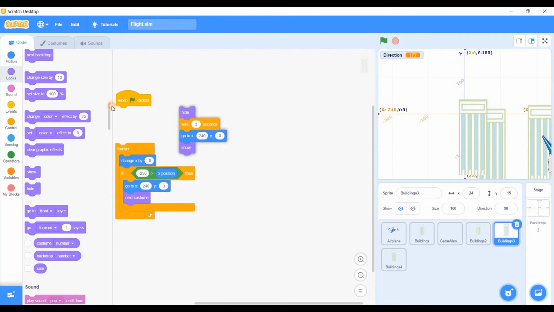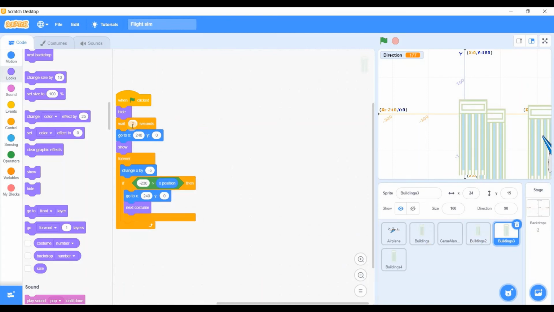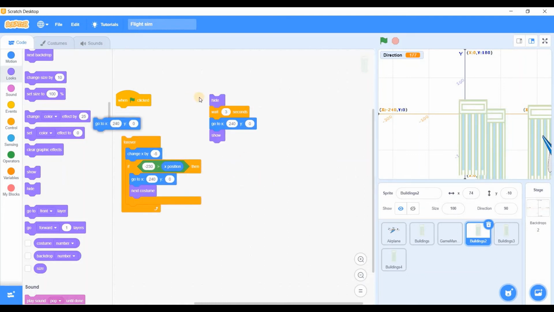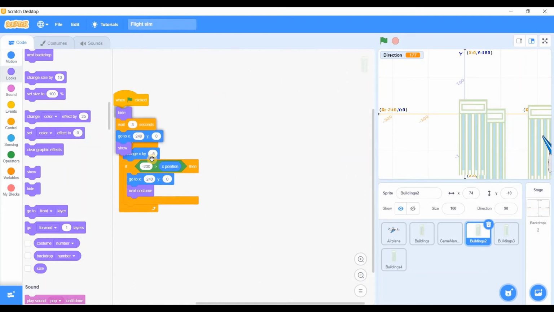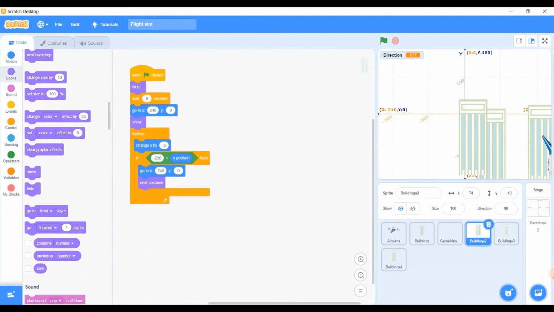For this one, similar process. Instead, we'll add wait 6 seconds. Same here, and here we need to add, if you have already guessed it, it's 9, and if you haven't, just copy it.